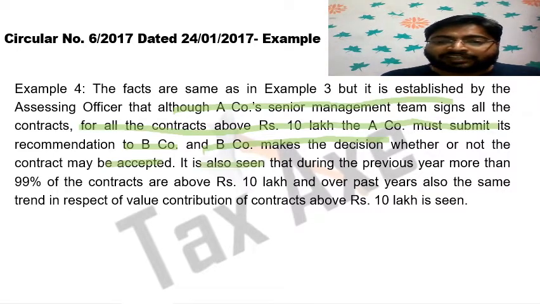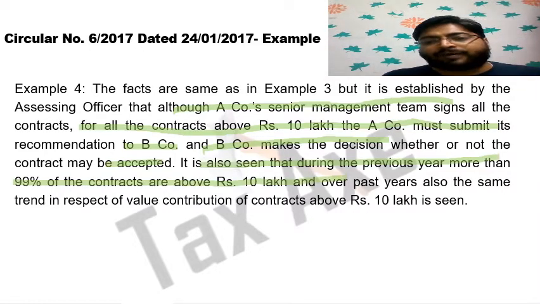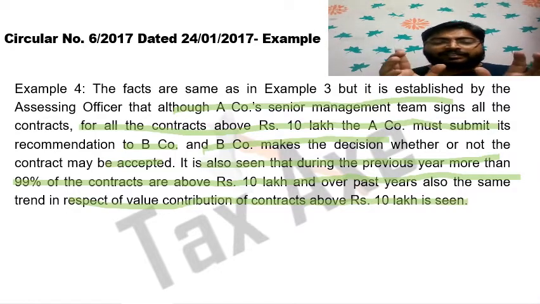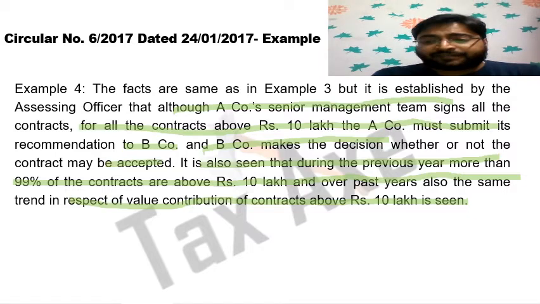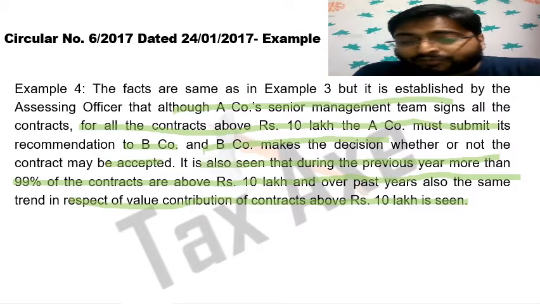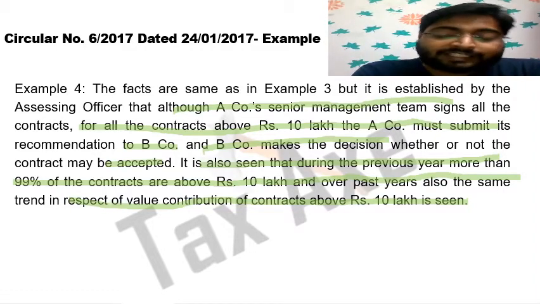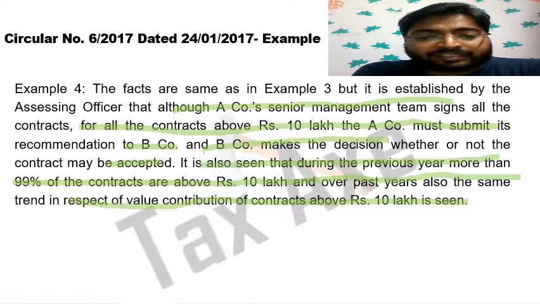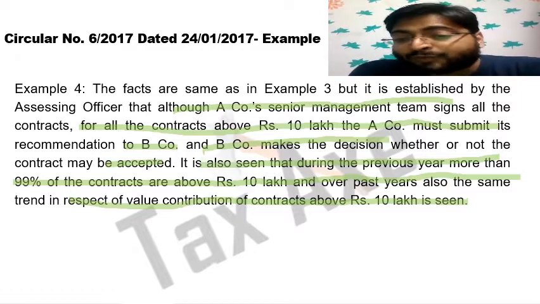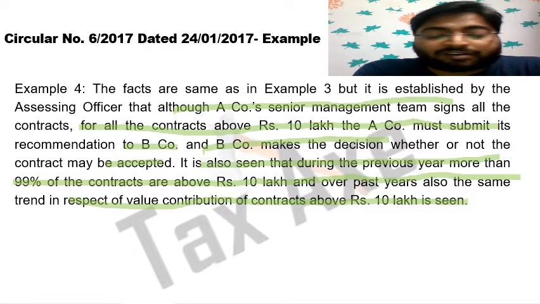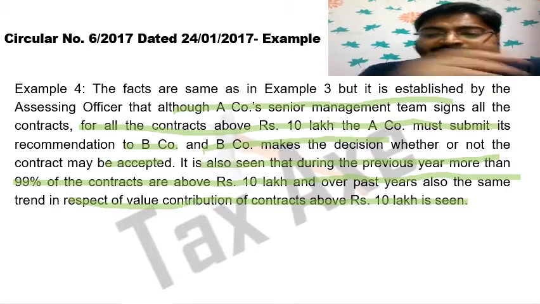It is also seen that during the previous year more than 99% of the contracts above 10 lakh, and over past years also the same trend in respect of value contribution of contracts above rupees 10 lakh is seen. So, in this example we have dealt that though the meeting was held outside India, the permission is taken from the holding company, and the holding company is in India. The permission is taken for transactions above rupees 10 lakh, and it is seen that 99% of the contracts are above rupees 10 lakh. So, it is presumed that the active business is not outside India, it is in India.